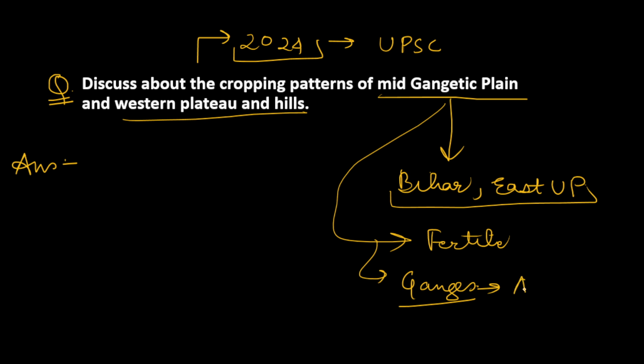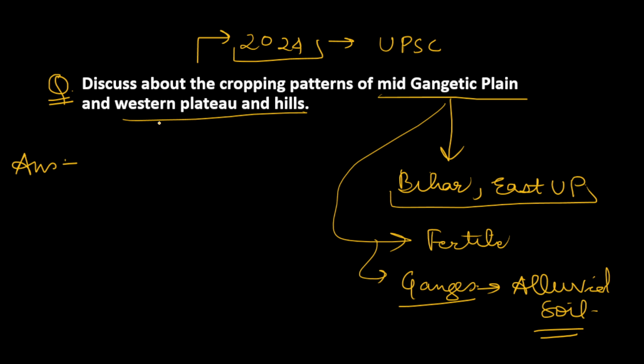That is why you will see a good amount of commercial crops grown in this area. The rice and wheat cropping pattern is very much prevalent, which we will discuss later. So this was about the mid-Gangetic plain.